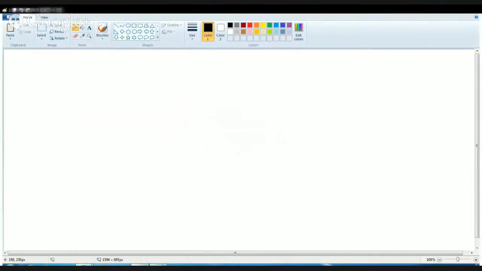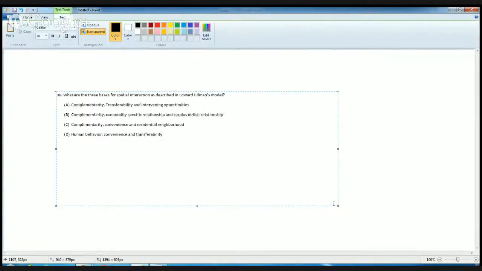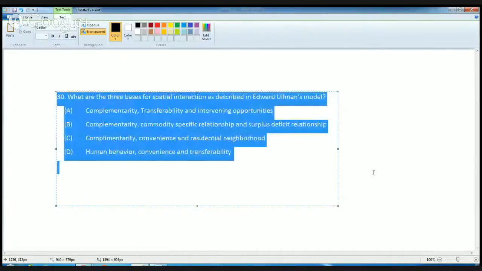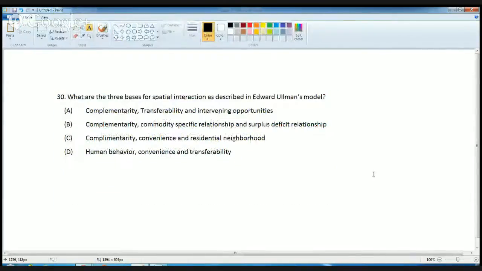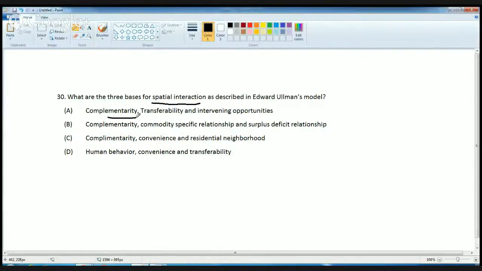The next question talks about the three basics of the model that was given by Ullman. Edward Ullman gave three concepts which formed the basis for spatial interaction, and those three were complementarity, transferability and intervening opportunity.